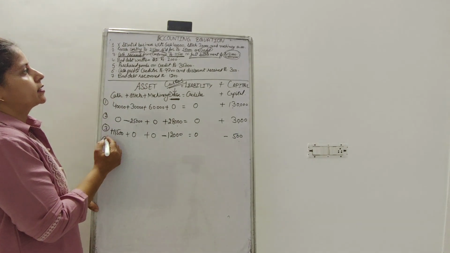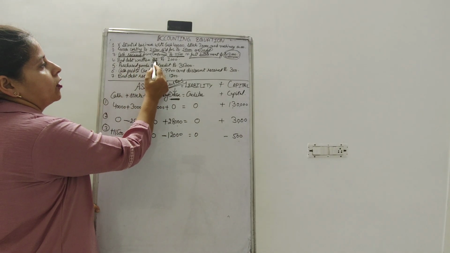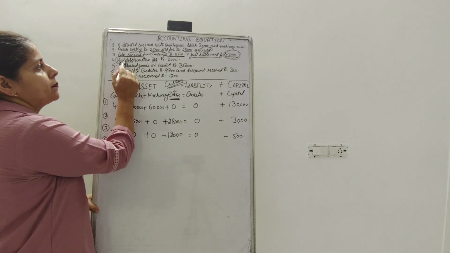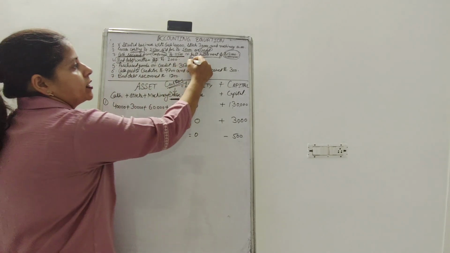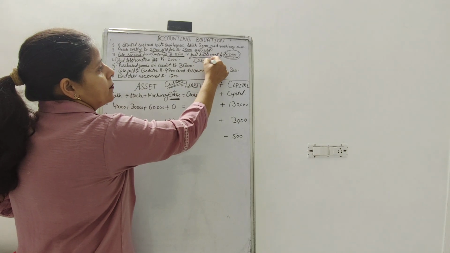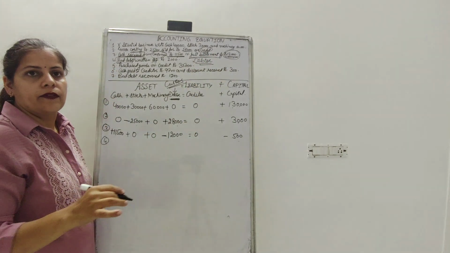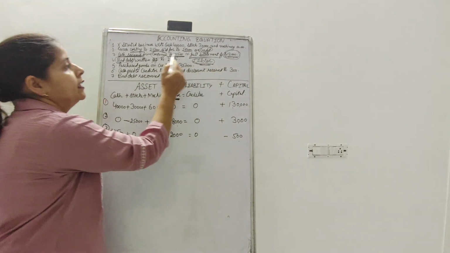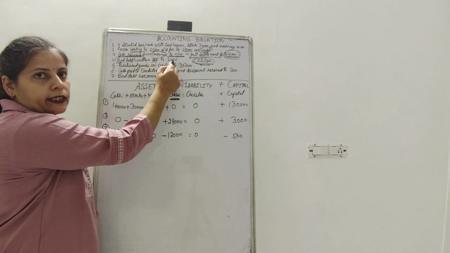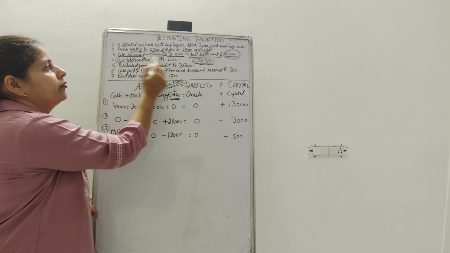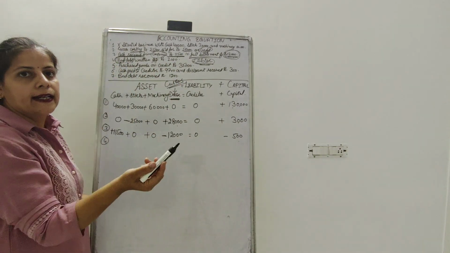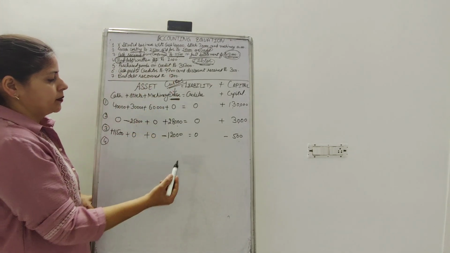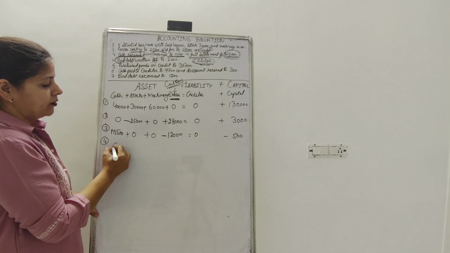Now the fourth point is bad debts written off with rupees 2,000. What is a bad debt? A bad debt is when the debtor does not make payment to us. Here X has not received a payment from a debtor that was due, 2,000. No payment is received, that's why it has gone bad. It is a debt that has gone bad. So 2,000 rupees is not received here.